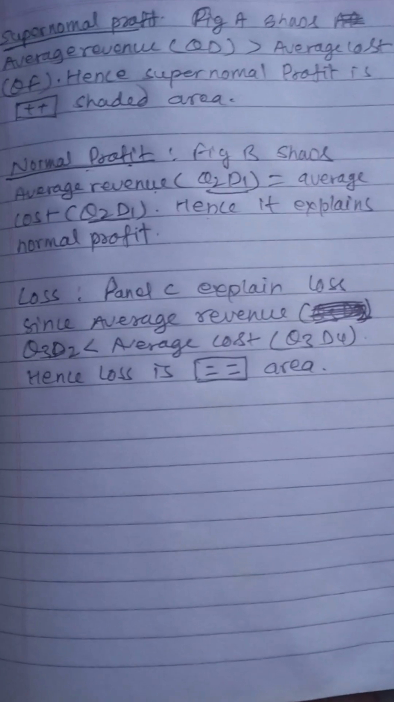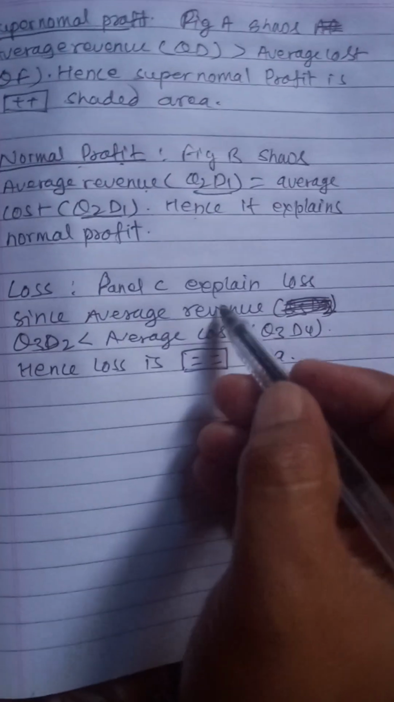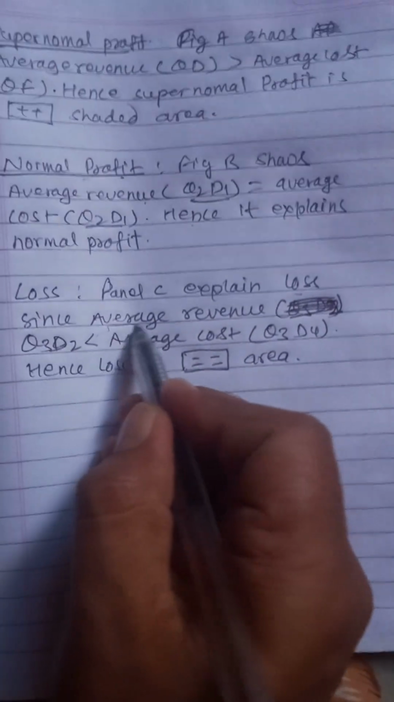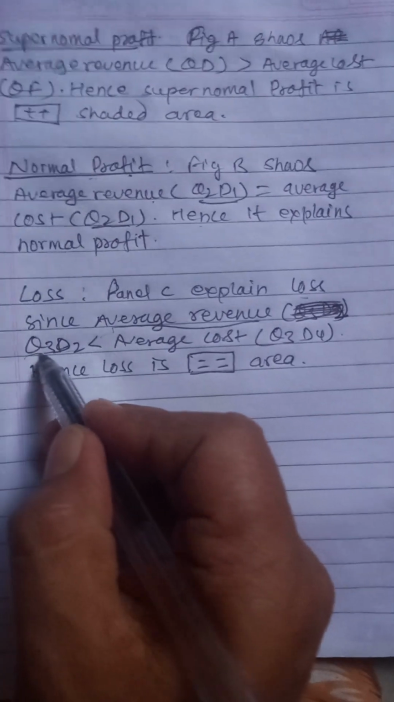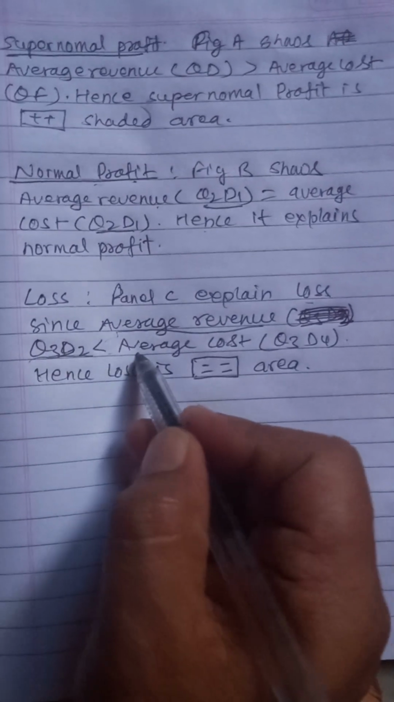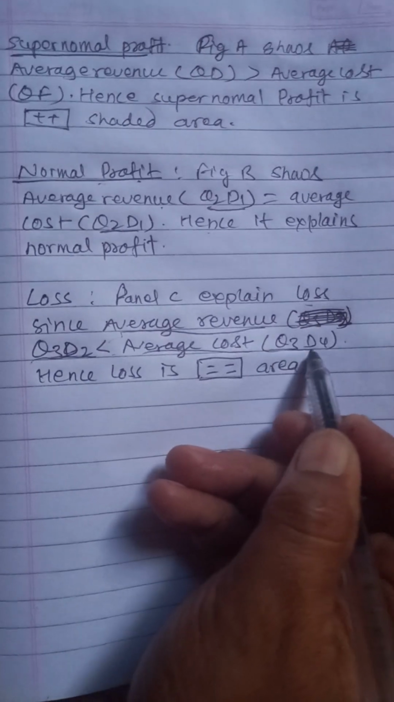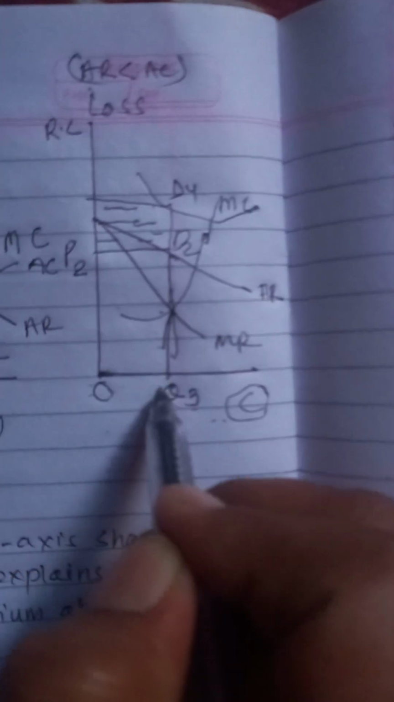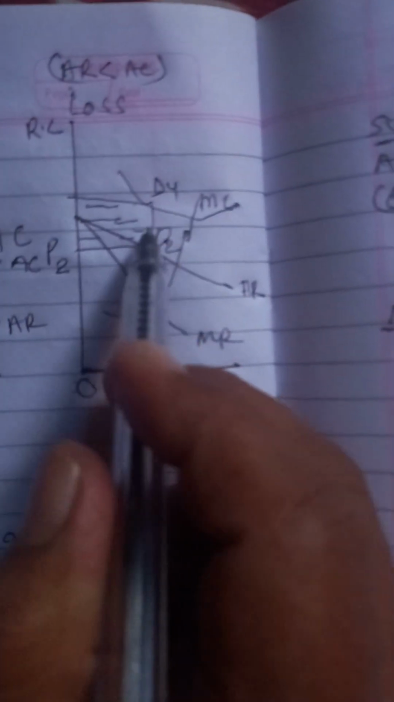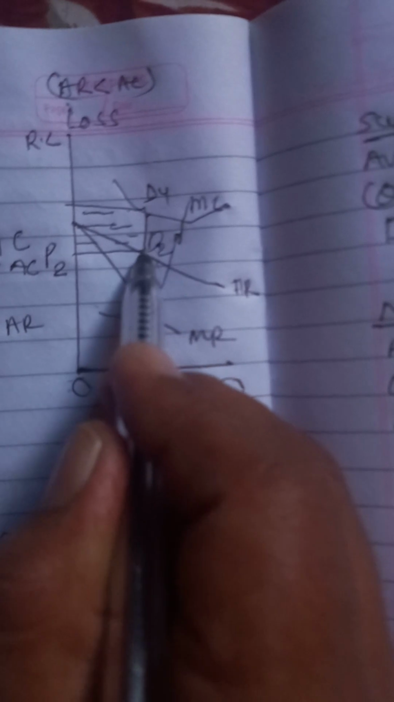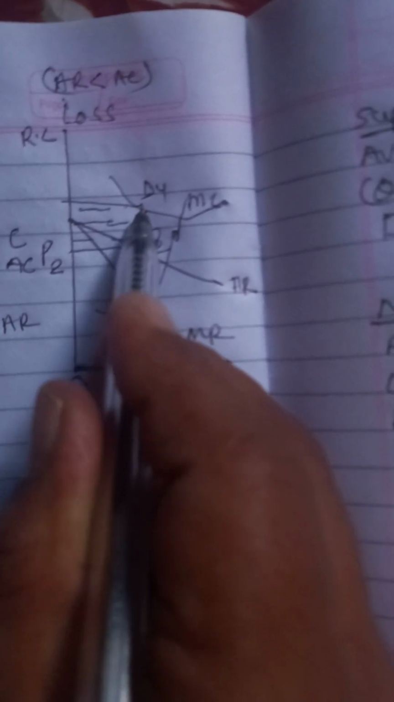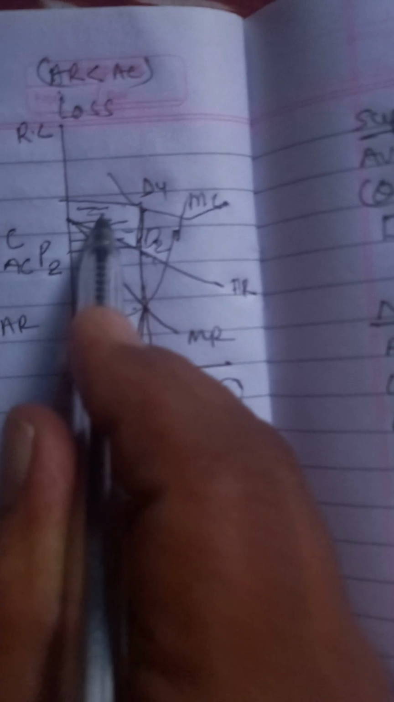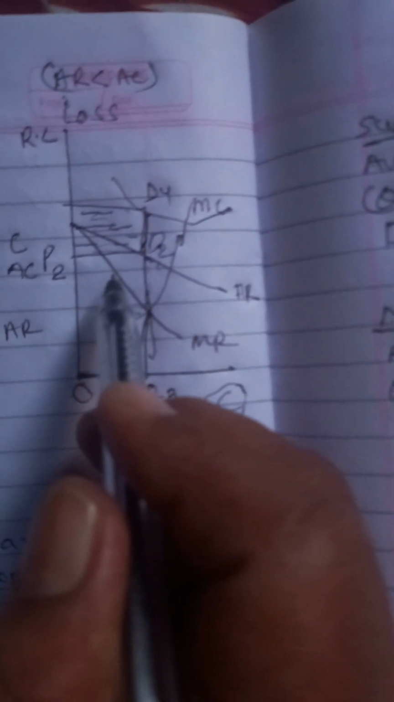Now we explain the loss. Panel C in the figure explains loss. Since average revenue Q3 D2 here is less than the average cost, meaning average cost is greater, hence loss is the minus shaded area. You can see in the picture. Here you can see this is revenue Q3 D2 and cost is Q3 D4. The cost is greater by that much amount. This minus area represents the loss.